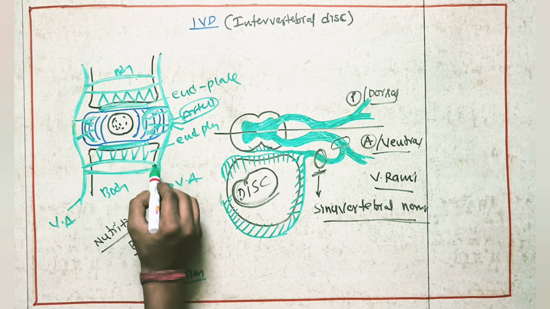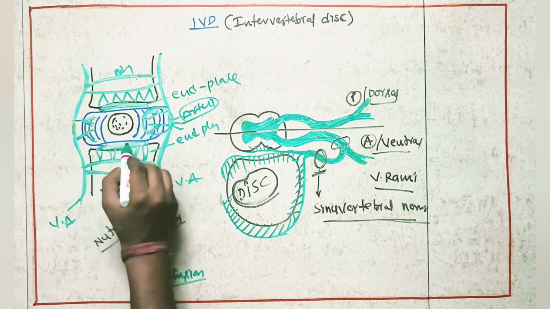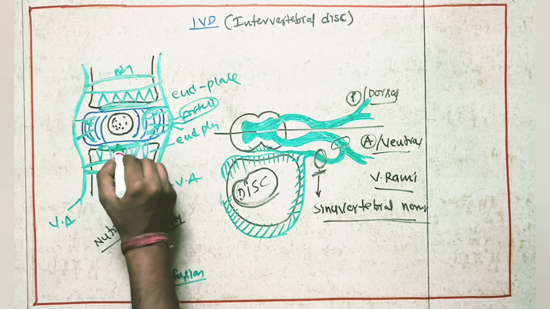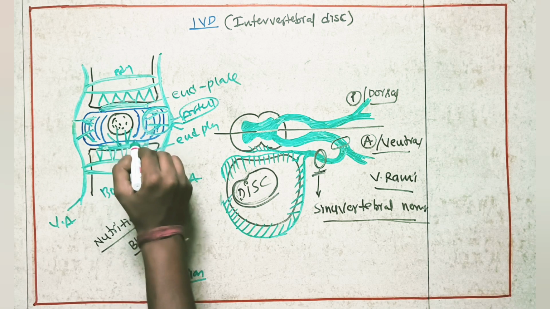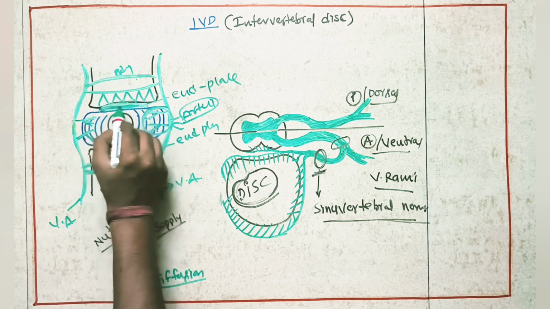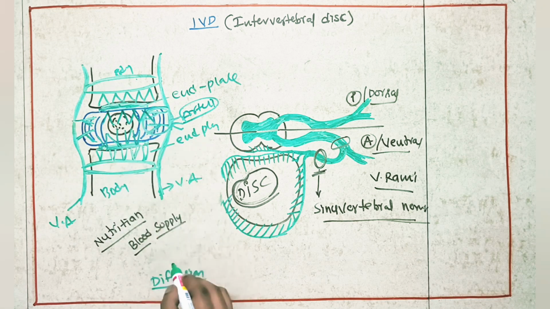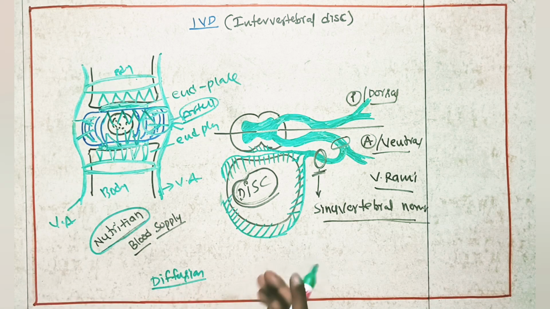See here, these are vertebral arteries. From here, through diffusion, the nutrients will enter into the end plate. From the end plate, through diffusion, the nutrients will enter into the intervertebral disc. This is inferiorly, and superiorly it is also the same. So here the end plate is there. From this end plate, the nutrients will diffuse into the intervertebral disc to provide nutrition. So this is about innervation and nutrition of the intervertebral disc.